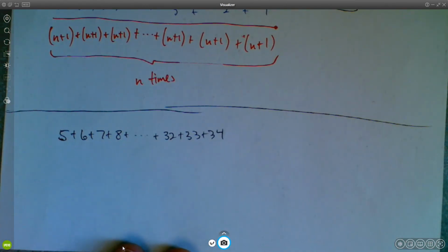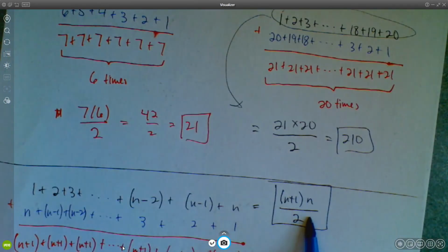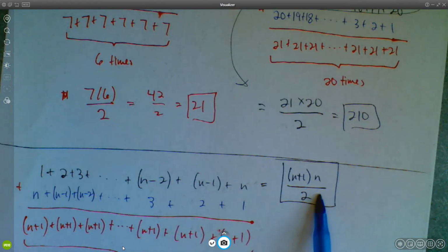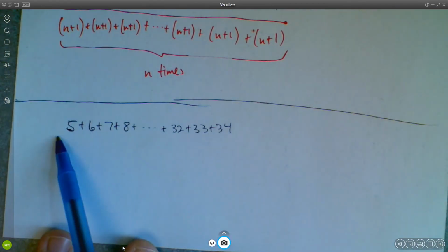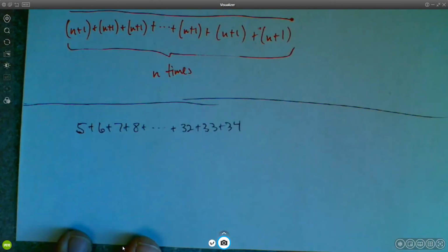If you're trying to find the sum of the numbers from 5 to 34, you can still use Gauss's method, but you can't use this formula. The formula won't work for this because you're not starting right at 1. And actually you could use the formula, you just have to fix it up a little bit.